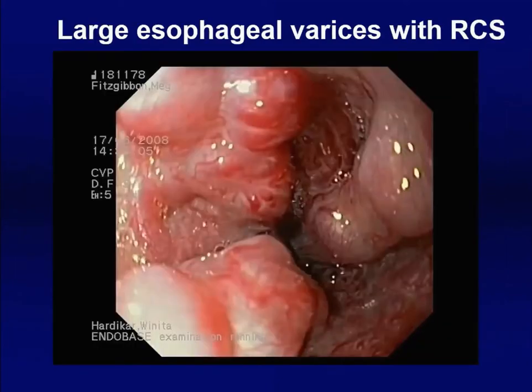Endoscopy showed big varices with red color signs. So there is no doubt this is the source of bleeding. So what options do we have?